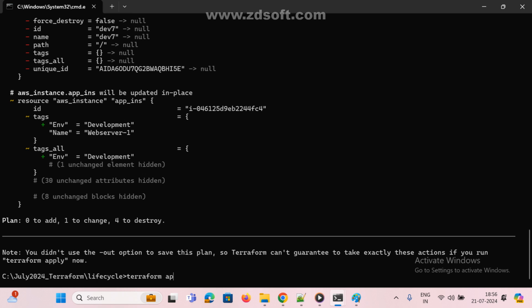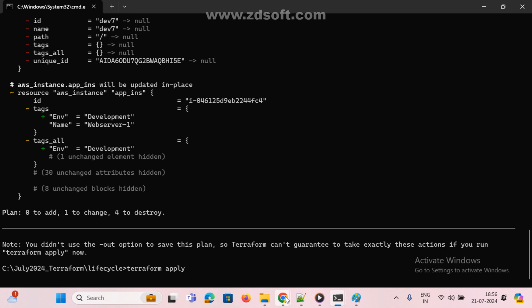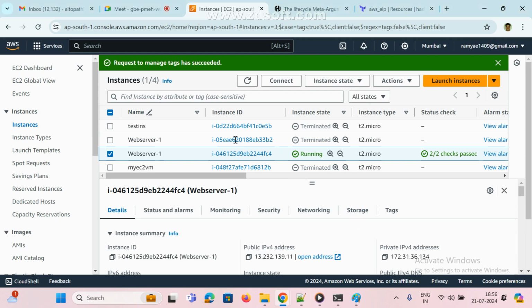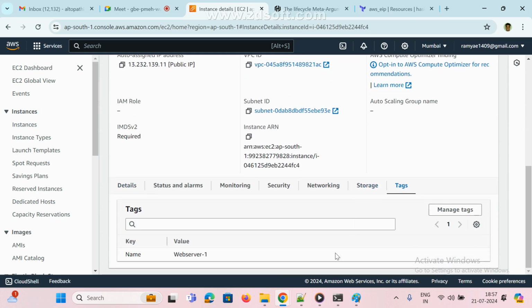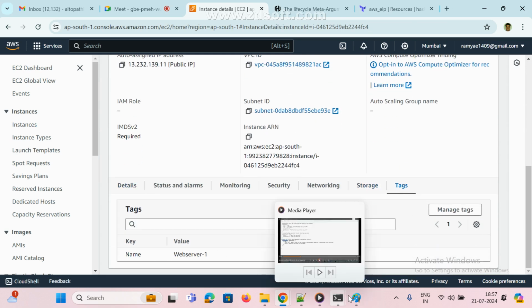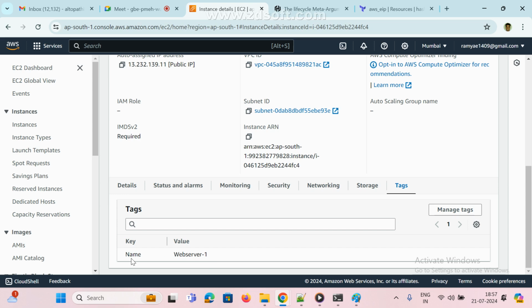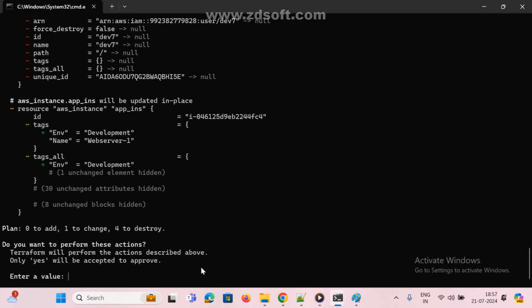Now understand, apply means again I'm going to add the tag. Right now I removed the tag, right? I am not going to do anything else. Don't get confused here. I'm just going to add the tag again. Right now we don't have the tag. I run my script. It will add that environment equal to development. It will add.